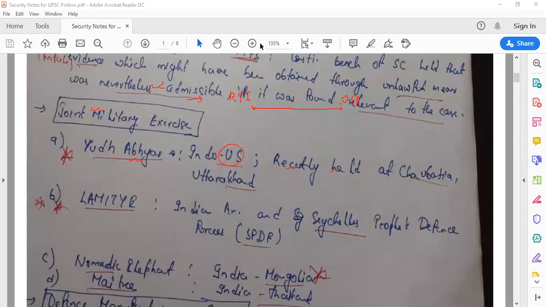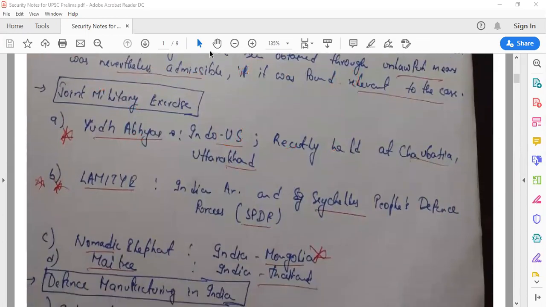Joint military exercises, very important. First of all, Yudh Abhyas. Yudh Abhyas happens between India and the US. It happens between the Indian and US Army. There are also trilateral exercises where all three forces are involved. Yudh Abhyas is Indo-US, where the Army is involved.